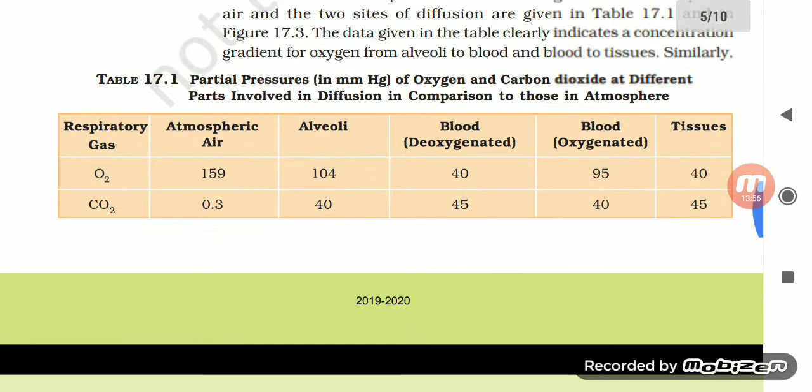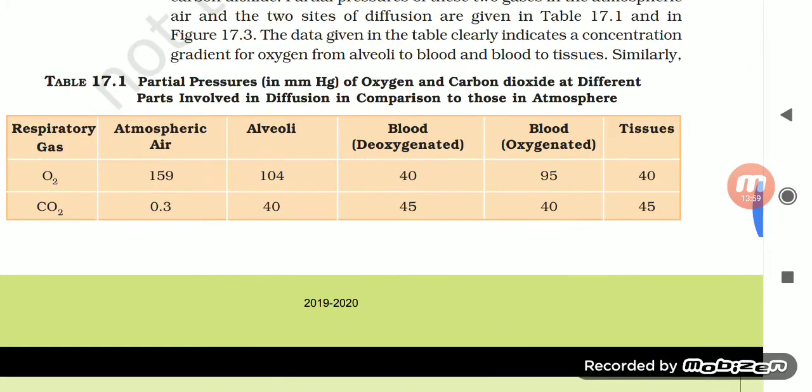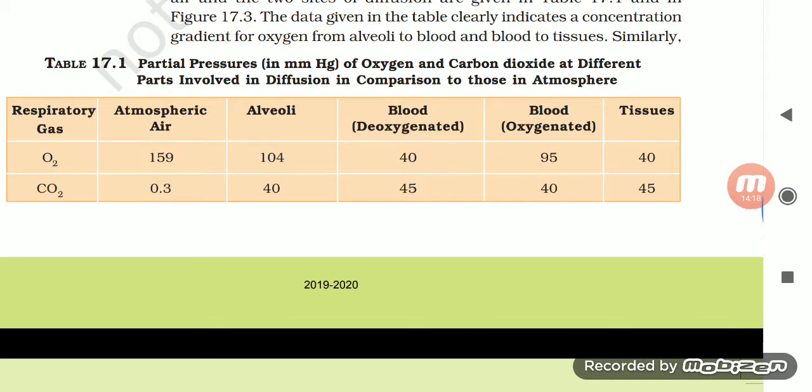Moving on, we have table 17.1, which shows partial pressure in millimeter Hg. Hg is millimeter of mercury. The partial pressures of oxygen and carbon dioxide in different parts involved in diffusion are compared to those in the atmosphere. Now we have respiratory gas oxygen: in atmospheric air it is 159, in alveoli it would be 104, in deoxygenated blood it would be 40, in oxygenated blood it would be 95, and in tissues it would be 40.